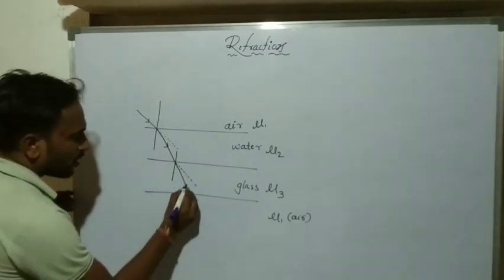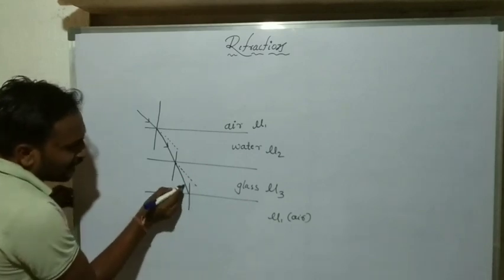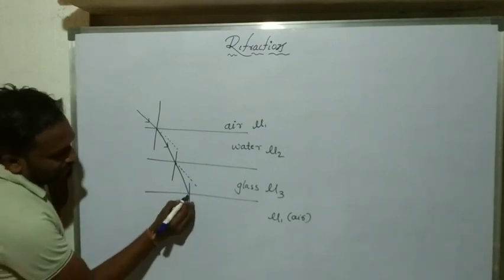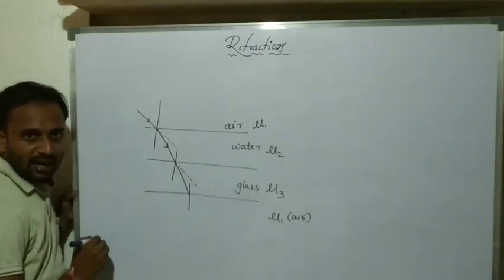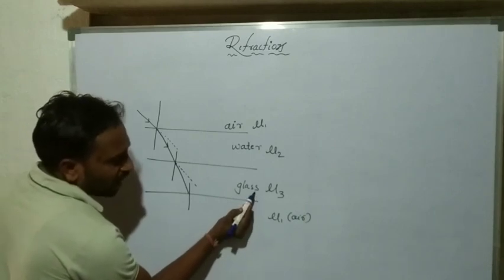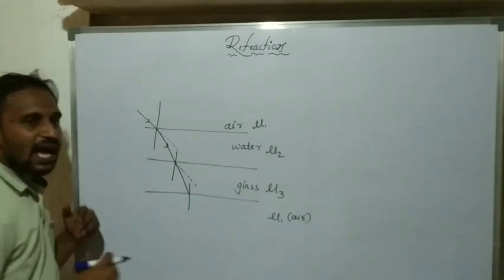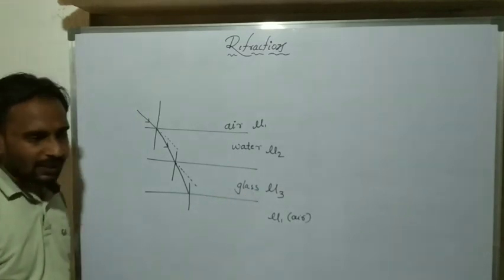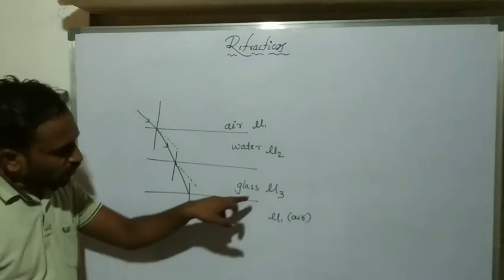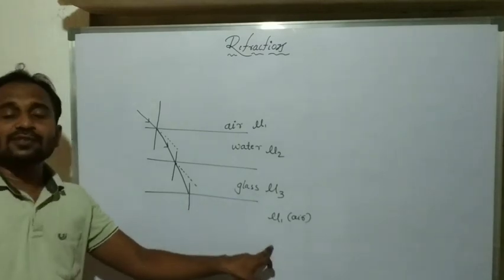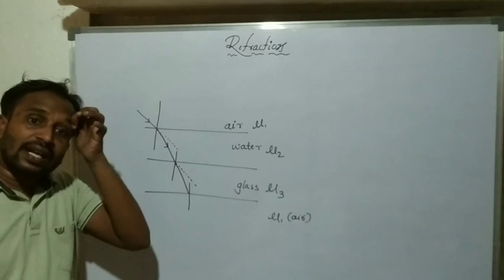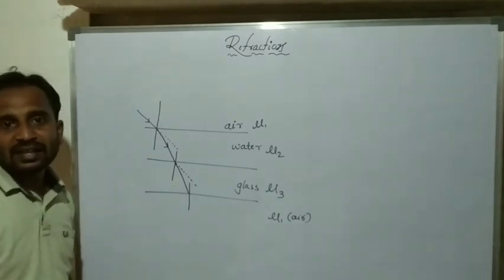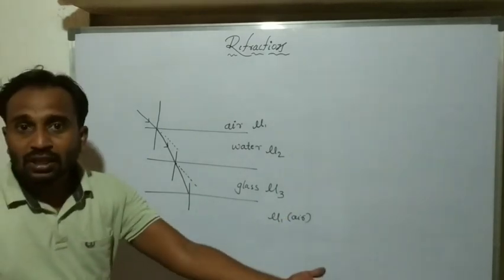Then this one we consider the incident ray, and this light ray enters the air medium. Of glass and air, which has the maximum density? Glass has the maximum density and air the minimum. So glass is the denser medium and air is the rarer medium. Light travels from denser to rarer medium, so the refracted light ray bends away from the normal.